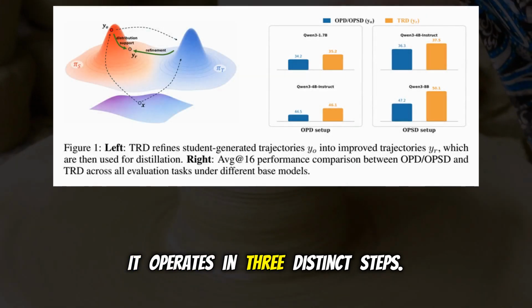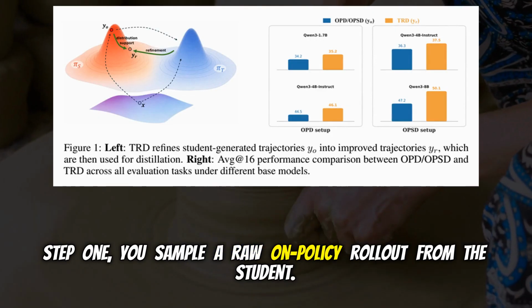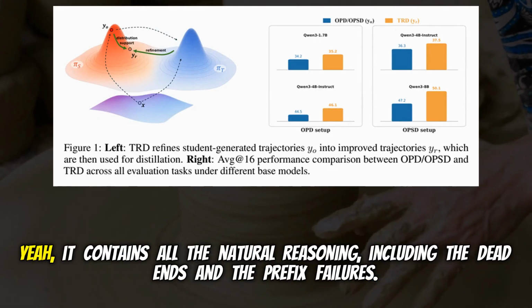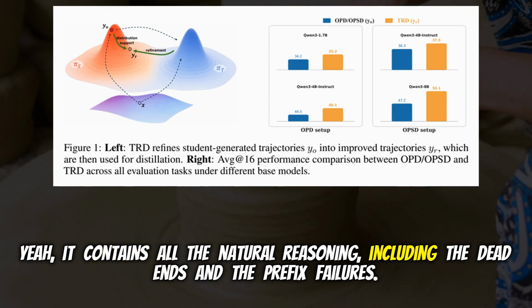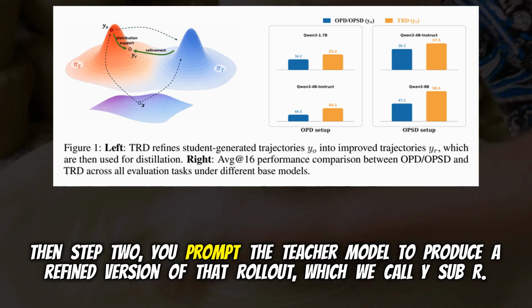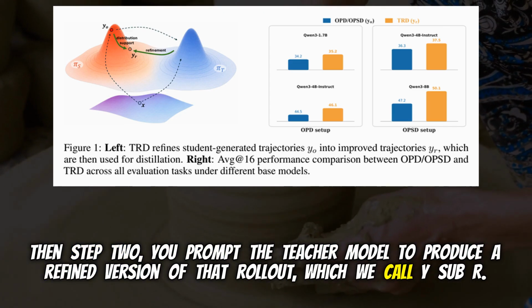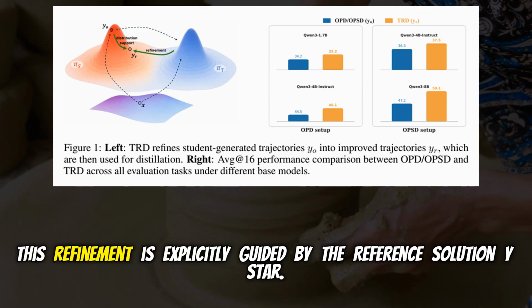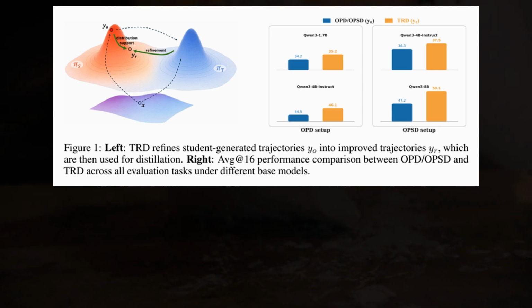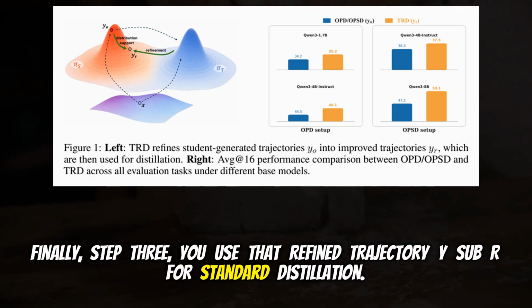Right. It operates in 3 distinct steps. Step 1, you sample a raw on-policy rollout from the student. We call this Y sub O. And that contains all the errors. Yeah, it contains all the natural reasoning, including the dead ends and the prefix failures. Then step 2, you prompt the teacher model to produce a refined version of that rollout, which we call Y sub R. Okay. This refinement is explicitly guided by the reference solution, Y star. Finally, step 3, you use that refined trajectory, Y sub R, for standard distillation.